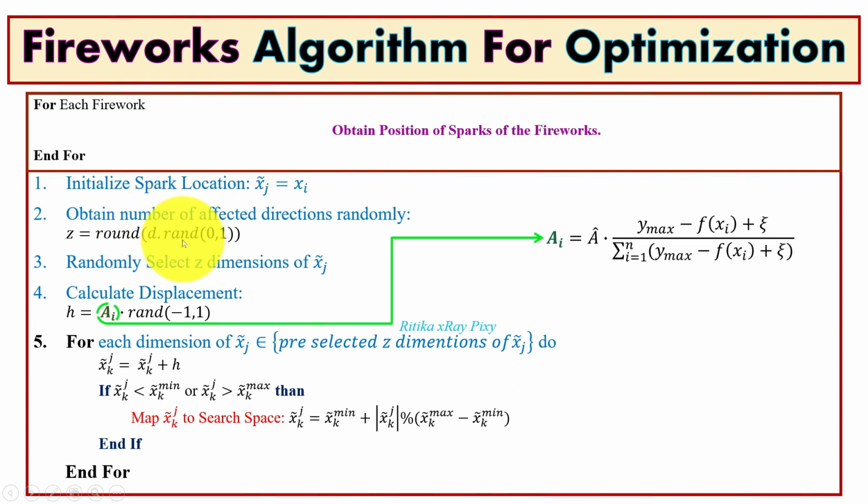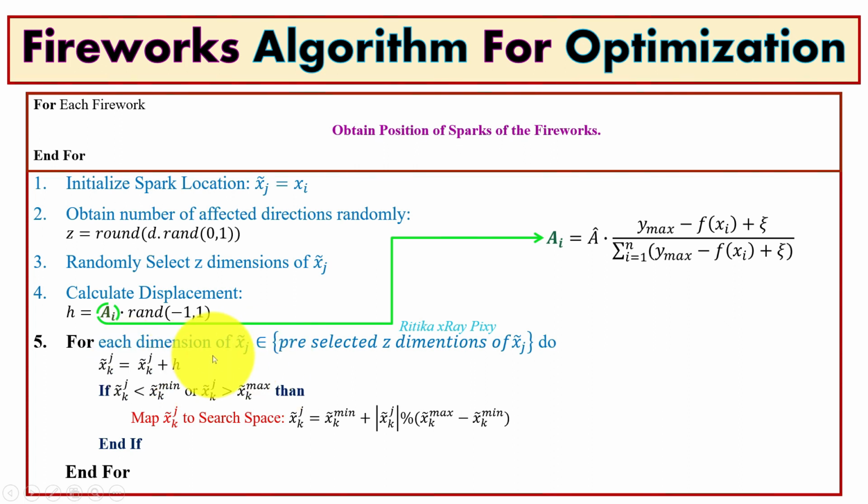Here rand is any random number between 0 and 1, and D is the dimension. Next we will randomly select z dimensions for the spark. Then we will calculate the displacement. Here this is the amplitude that we will calculate. Then the location of the spark for any firework is obtained using this equation, so the firework explosion procedure is simulated.